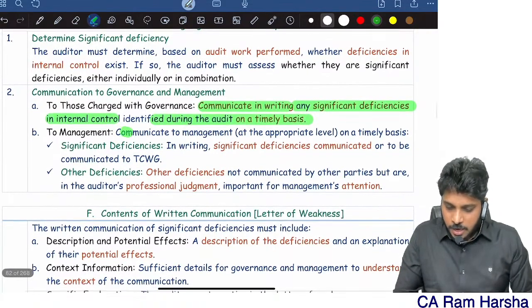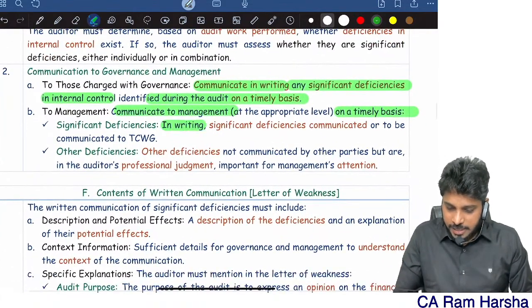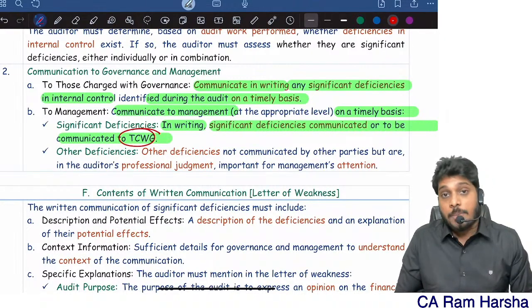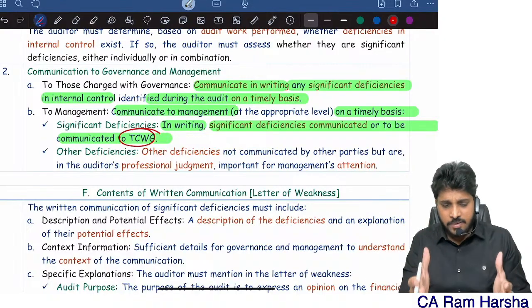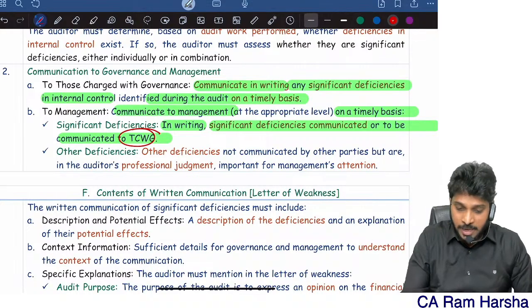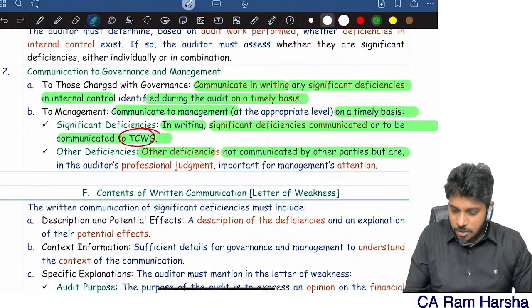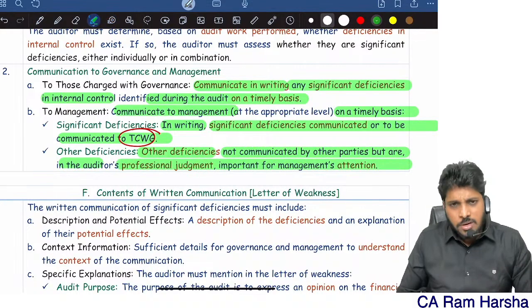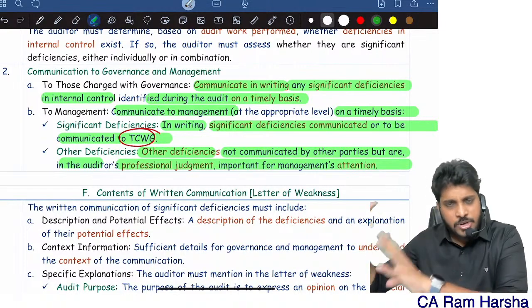Communicate to management on a timely basis. In writing, significant deficiencies are communicated to top management. So tell the management that these are significant deficiencies which we want to communicate to top management. That information also give it to the management. And other deficiencies which are important for management attention, communicate them also.